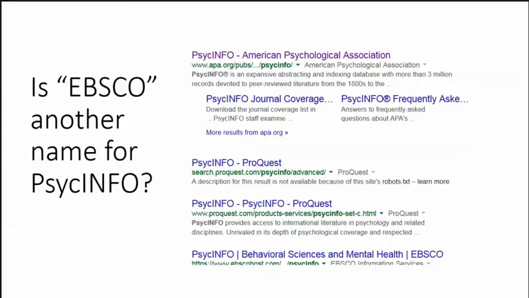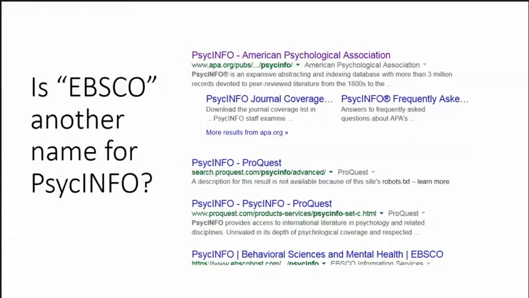I think I've used the term database when talking about PsycINFO, and that's what it is, an organized collection of data. That collection is curated and managed by the American Psychological Association. They only manage the information, though. There are companies that create the interface to actually access the data. That's what EBSCOhost does, buy the access to the data, and then Northwest contracts with them to provide us with a way to access it. There are other companies that have different interfaces, though. That's why we see Google results for ProQuest.